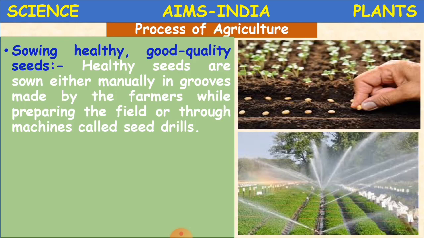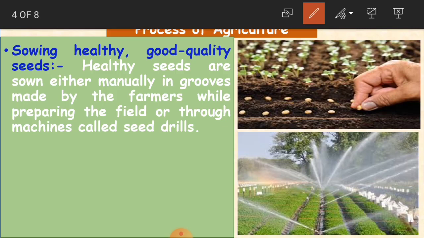If you see here in the picture, children, you can see this area where they have made some space to sow the seeds. This space is made manually by the farmers or through machines also. Sometimes machines are used to make these grooves. We call this space grooves, where the seed is sown.